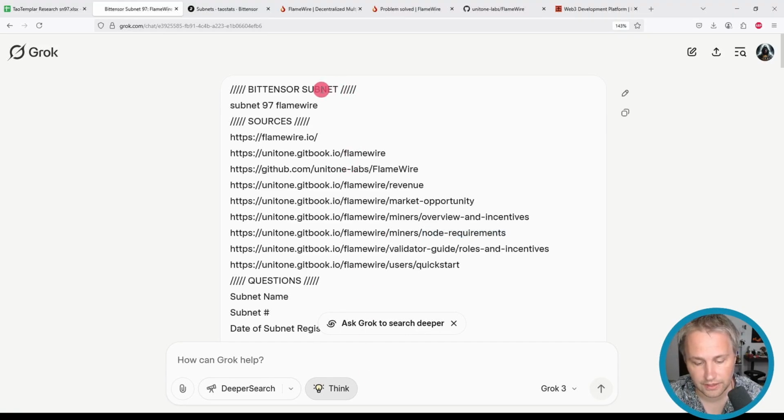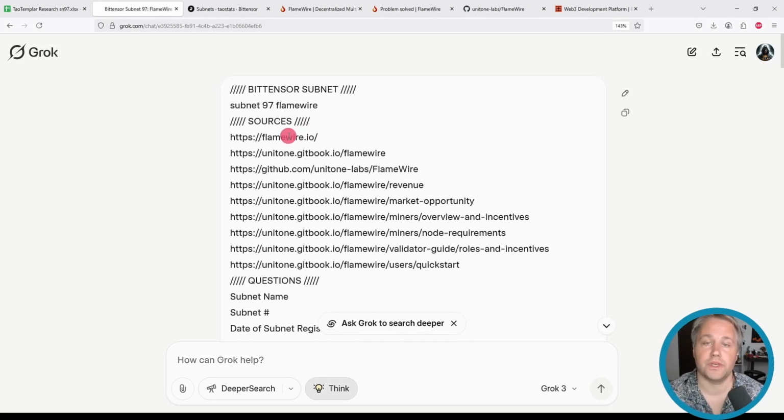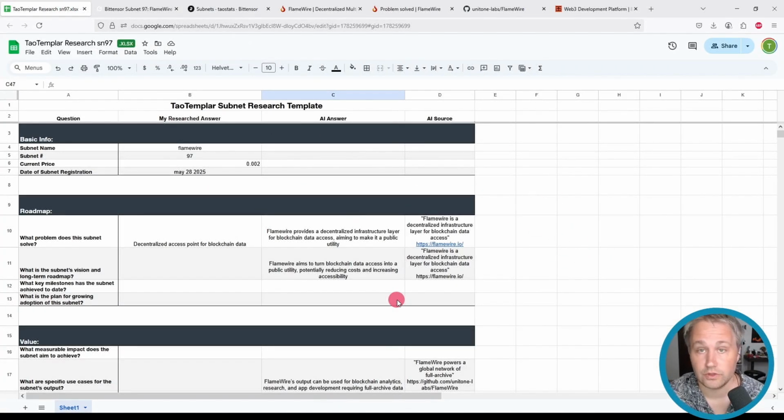If you see any improvements that can be made to this prompt, I'd love for this to become like a community effort where we all kind of contribute to improving this prompt, making it a little bit easier to do subnet research. At some point, I think I'll have it output into an XLS file so you don't have to copy it over. So stay tuned for that.